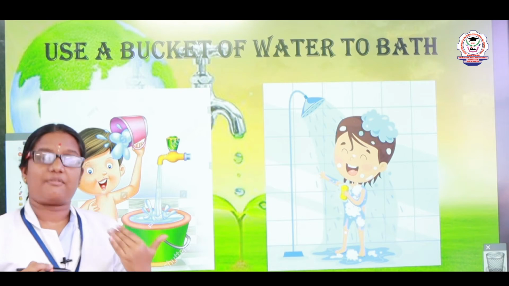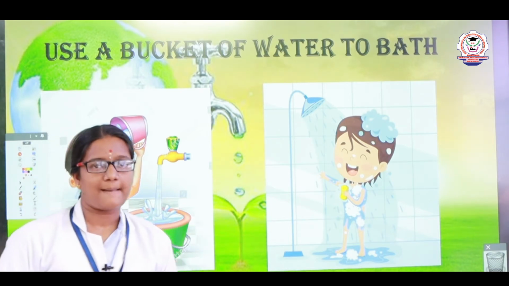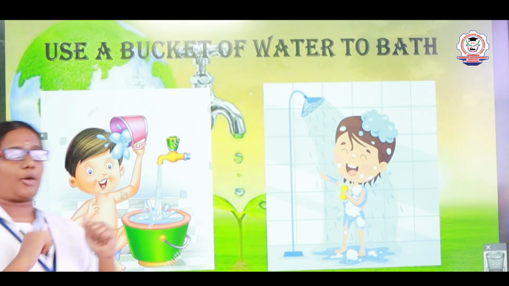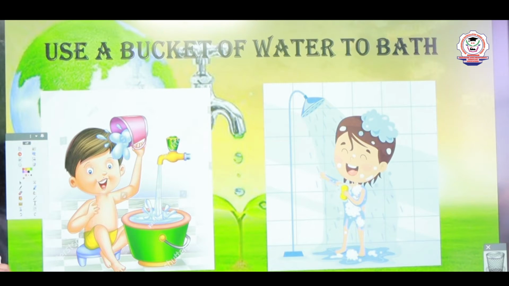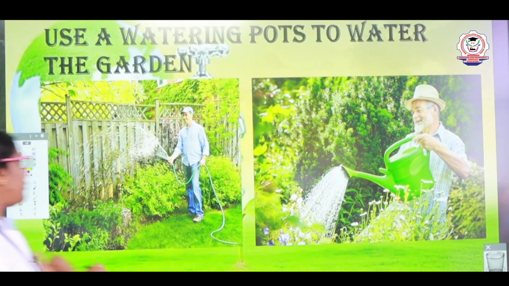If you are using a shower, we can use low flow showers. What are low flow showers, dears? We can use moderate flowing showers to take a bath, or else we can use a bucket of water to bath. Yes, then while gardening your plants, we should use watering pots.